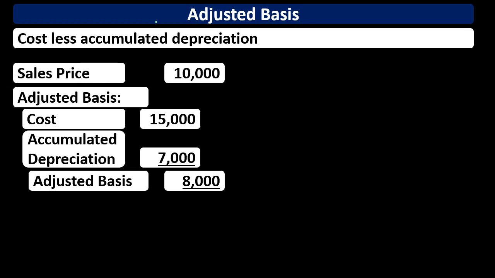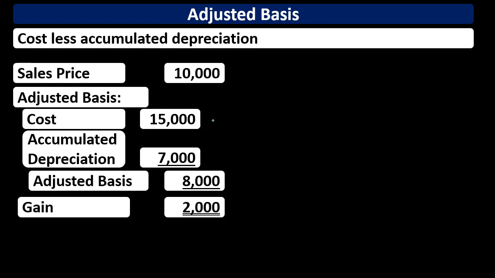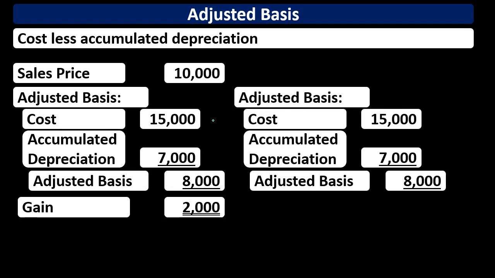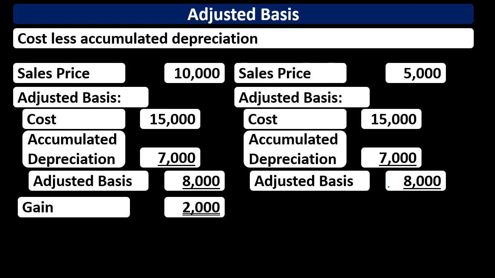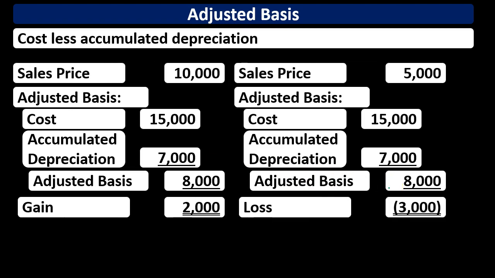The adjusted basis then in this situation is what we're going to use in order to calculate the gain or loss. So we've got the sales price minus the adjusted basis, in this case giving us a gain. And of course we can see the same situation where we may have a loss. Same adjusted basis. If we sold it for $5,000, then we would have the loss of the $3,000.